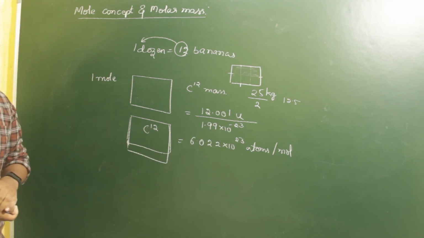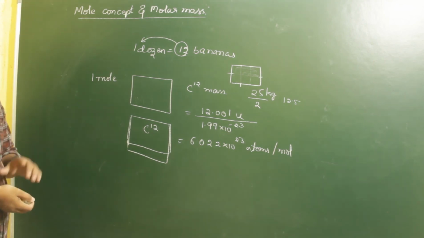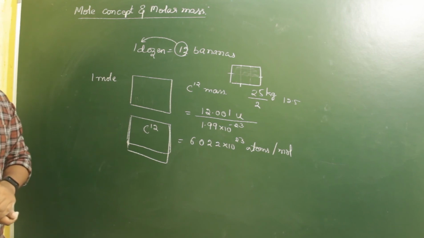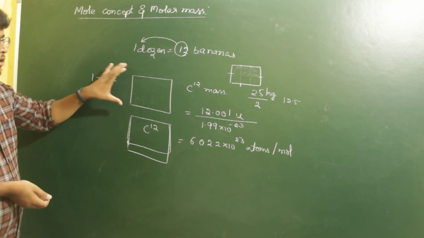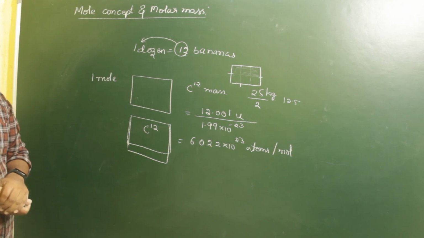Now, if we have to know the mole of hydrogen: if we arrange 6.022 into 10 to the power 23 atoms of hydrogen in a container, then that container is said to have 1 mole of hydrogen. Understood?